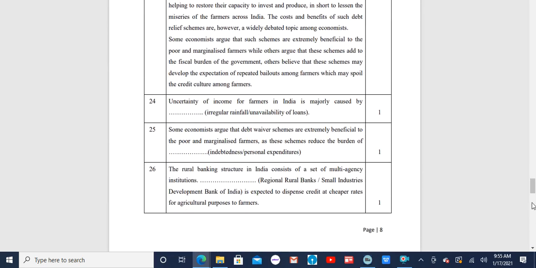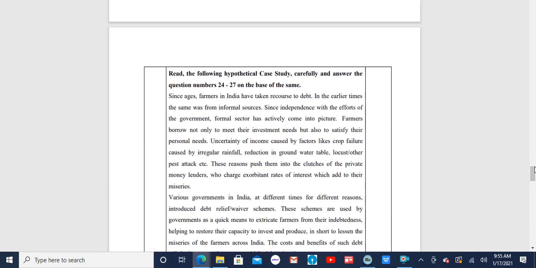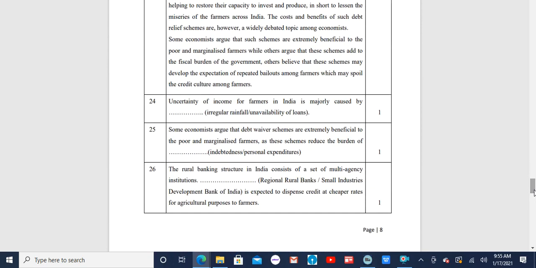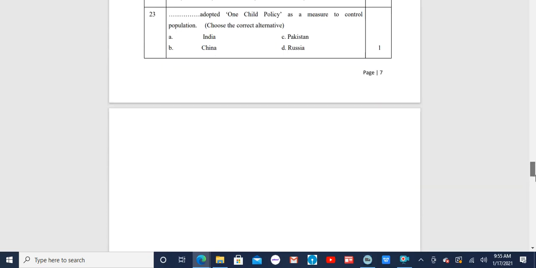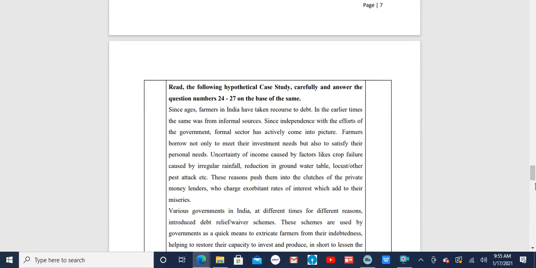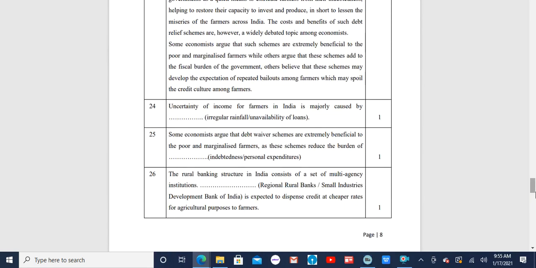Various governments in India at different times for different reasons introduced debt relief waiver schemes.